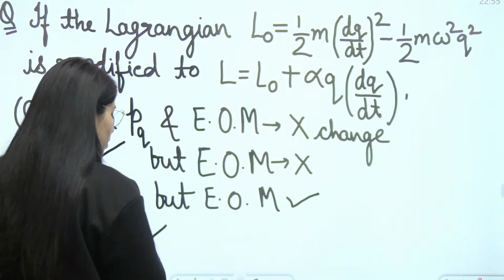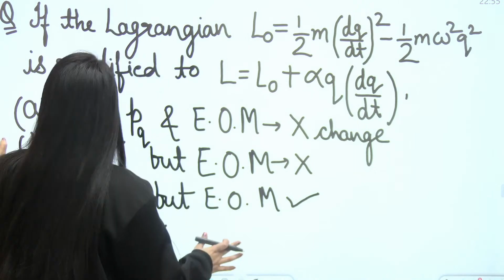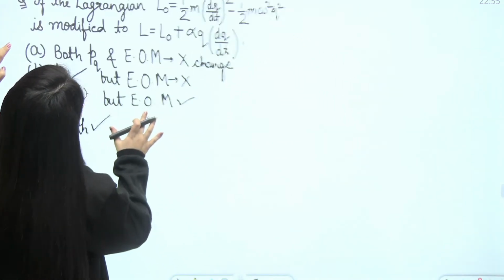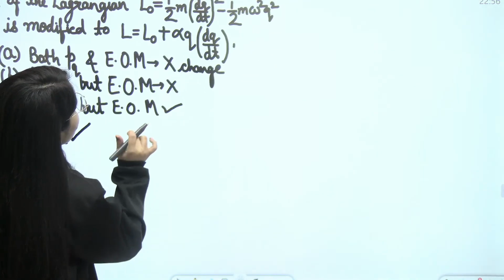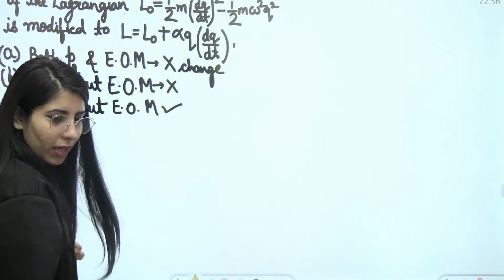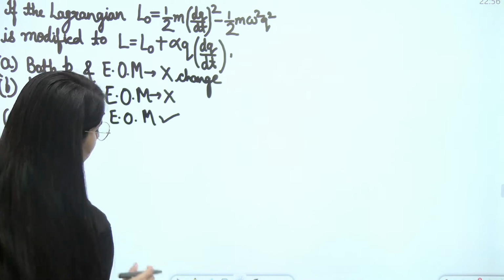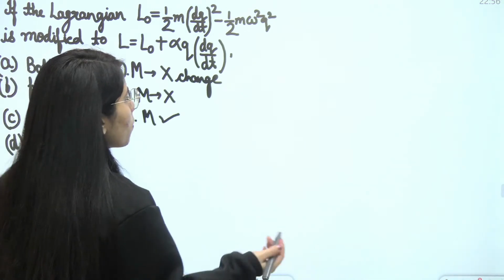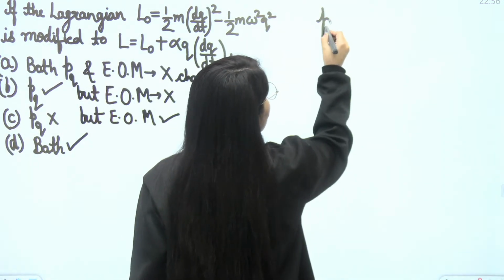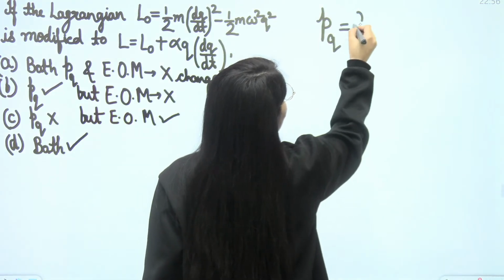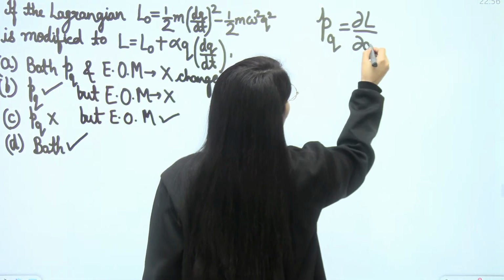For that, the first thing everybody needs to know is what exactly is the formula for the generalized momentum. If you know that, that's very good. If you don't know that, you should know about it. I'm going to let you know right now. So basically, the generalized momentum is PQ, which is delta L upon delta Q dot.